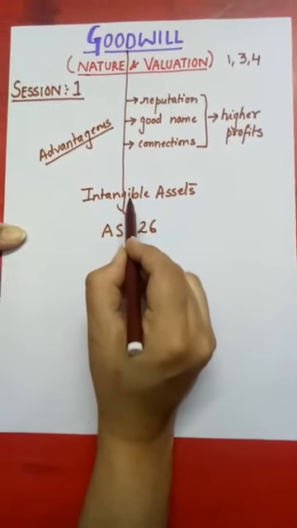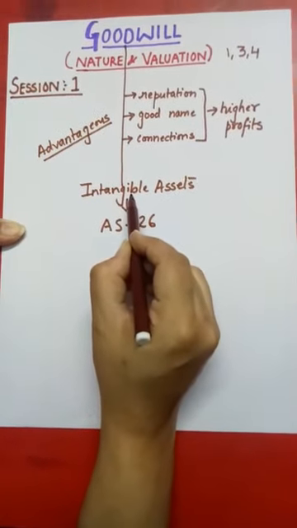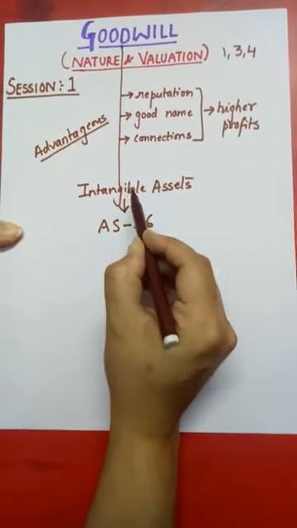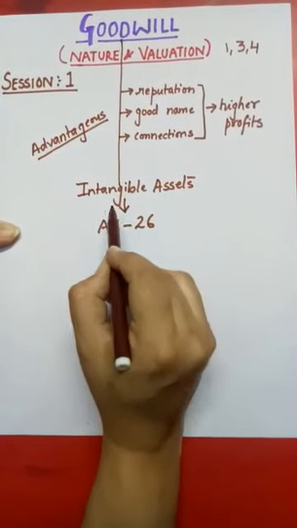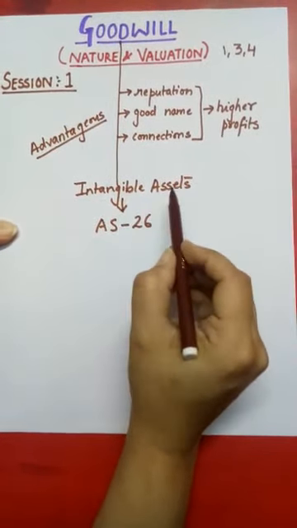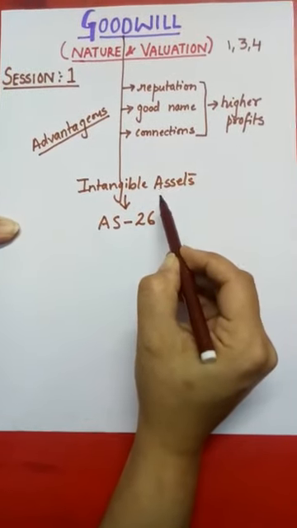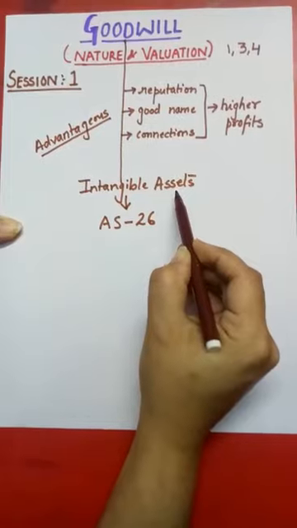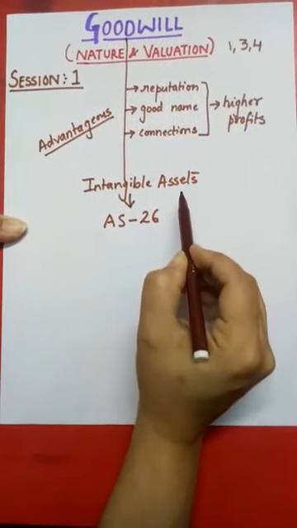Intangible means an asset which does not have a physical existence. It is an asset which cannot be seen and cannot be touched. But yes, it is an asset because it helps the business to earn profits in future, and because goodwill has a realizable value.